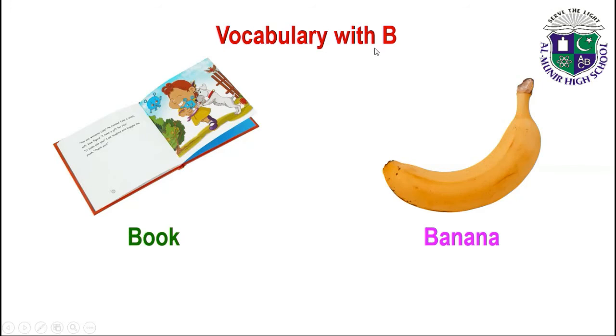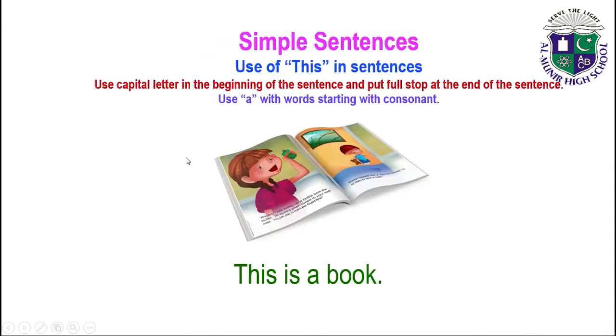Now we have vocabulary with B. Book, banana. B-O-O-K, book. B-A-N-A-N-A, banana. Now we have to make sentences with these words. Use this in sentences, use a capital letter in the beginning of the sentence and put a full stop at the end of the sentence. Use a with words starting with a consonant. So we have to use a with those words which are starting with consonants.